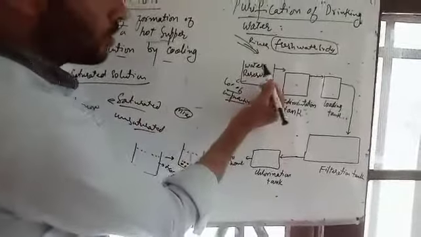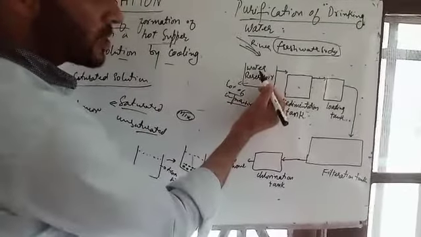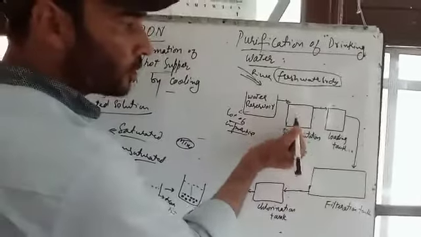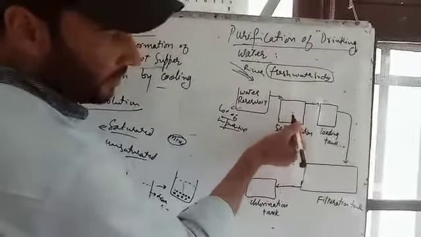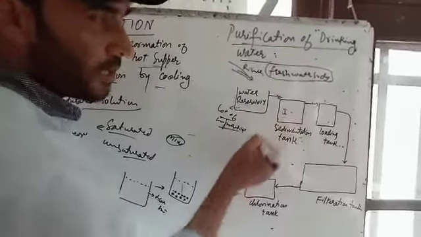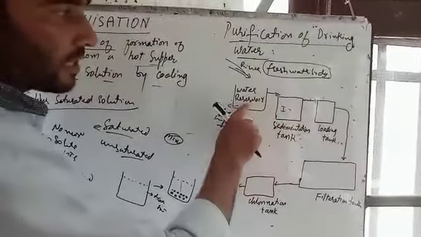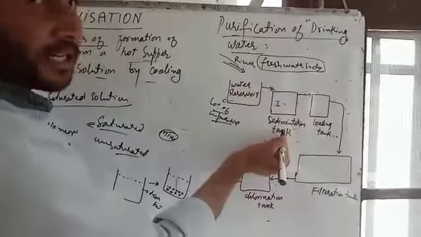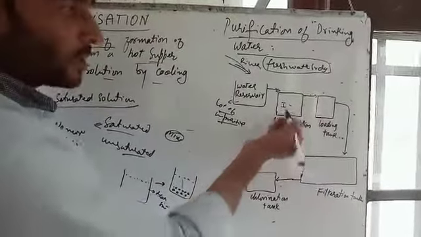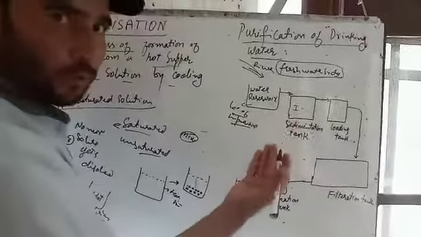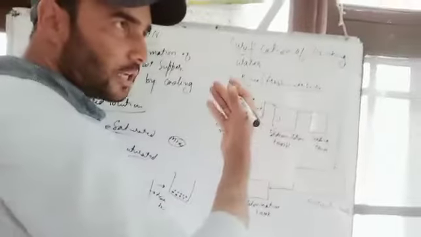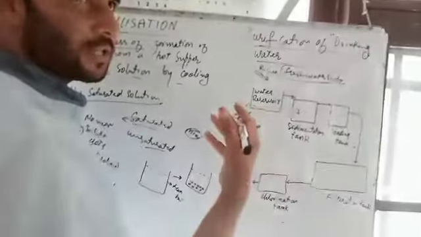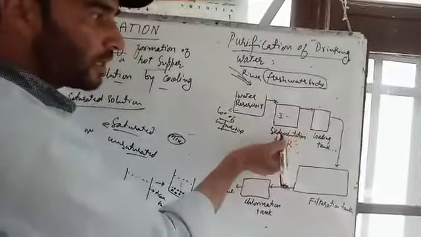Then from this reservoir we take the water and send it through pipes into the sedimentation tank. Tank number one is the sedimentation tank, which is connected with the reservoir through pipes. In this sedimentation tank, the solid waste settles down and is removed from the water.